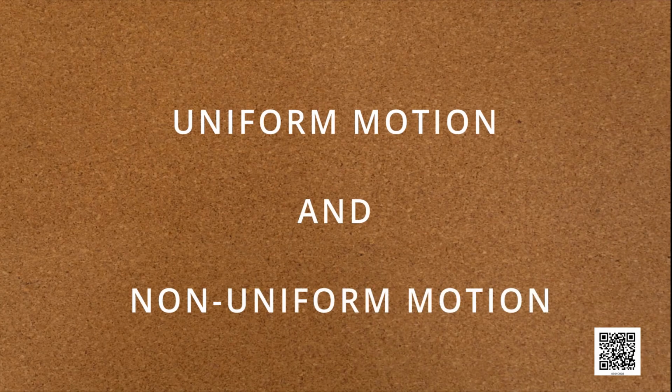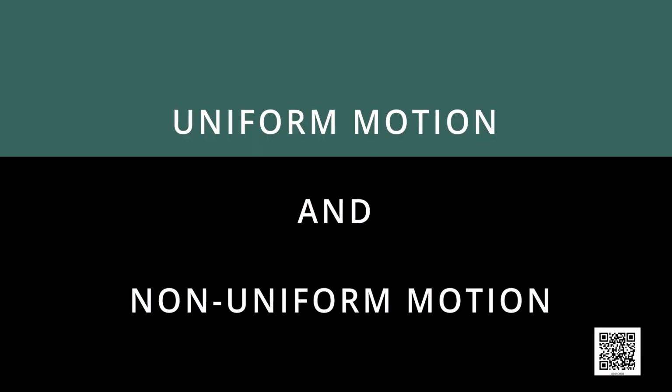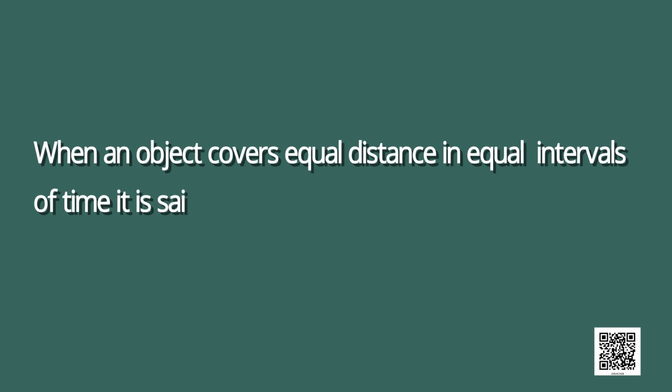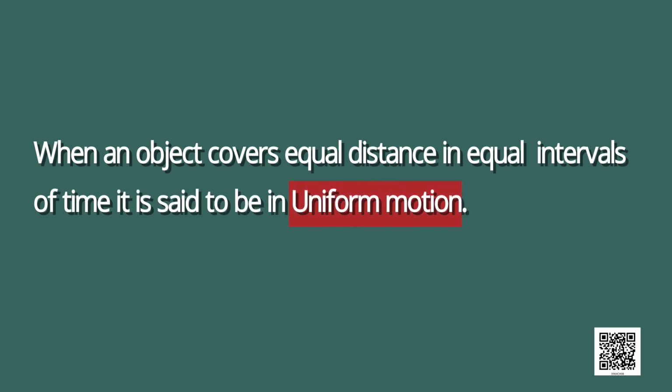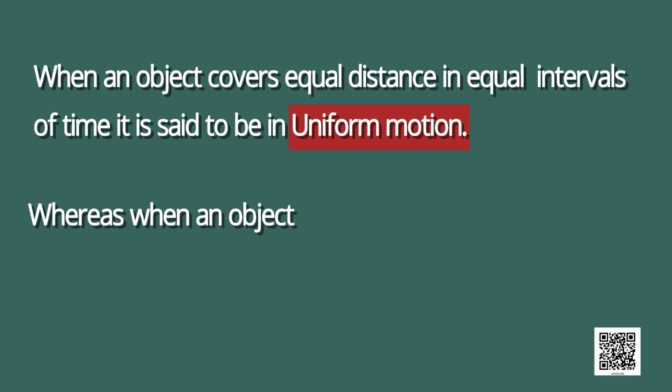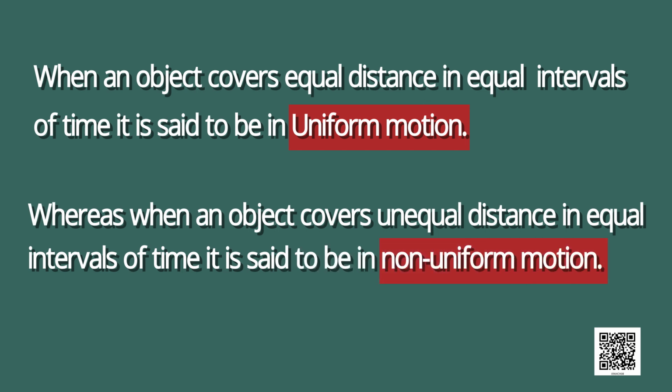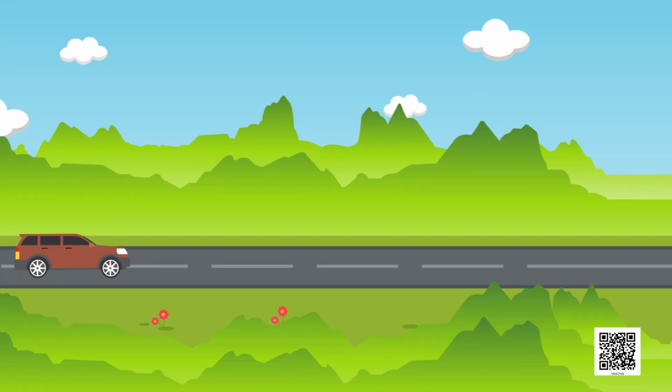Uniform motion and non-uniform motion. Children, when an object covers equal distance in equal intervals of time, it is said to be in uniform motion, whereas when an object covers unequal distance in equal intervals of time, it is said to be in non-uniform motion. Let us understand this with the help of an example. Consider a car which covers